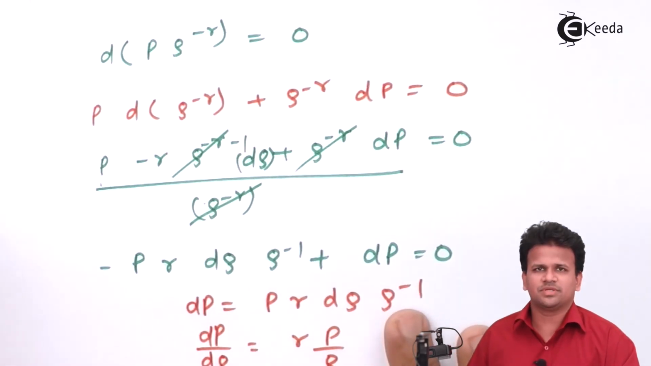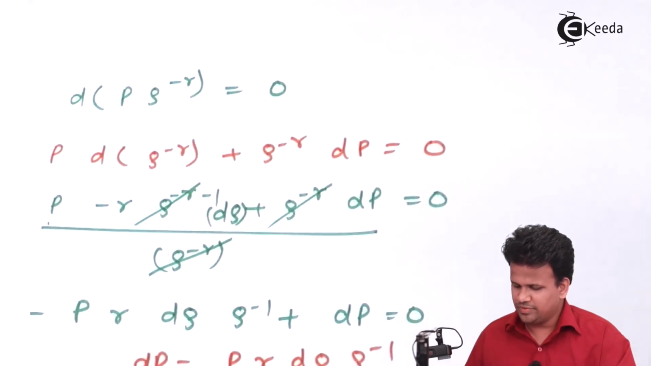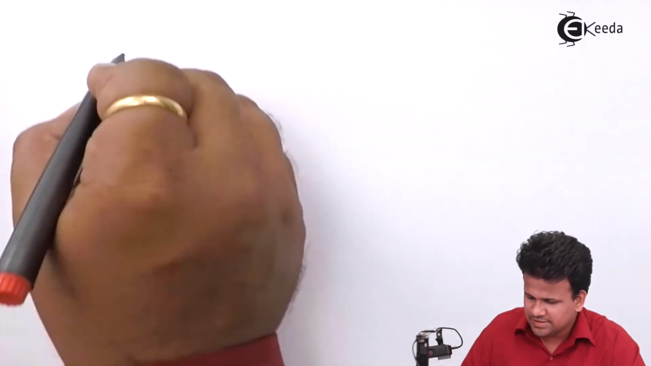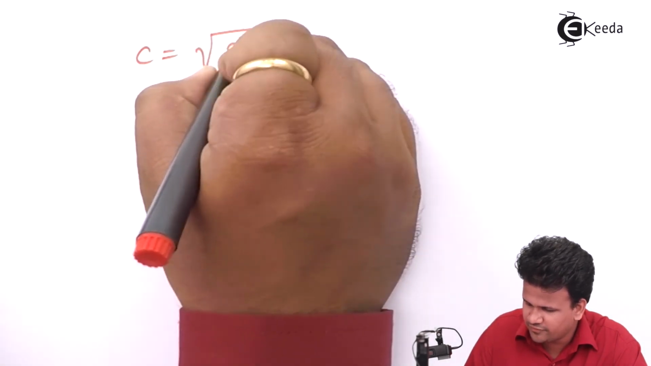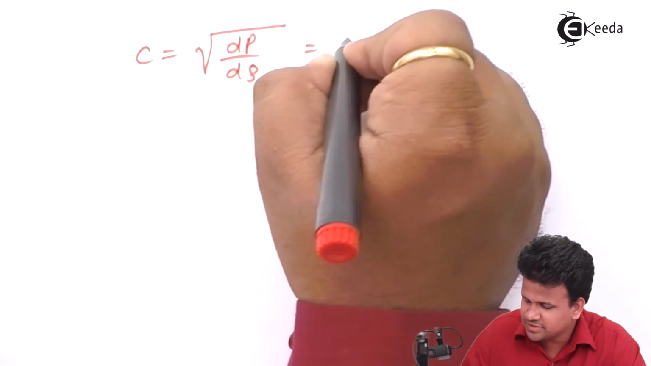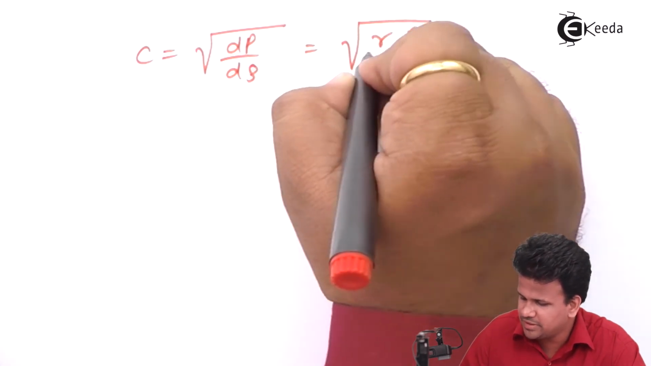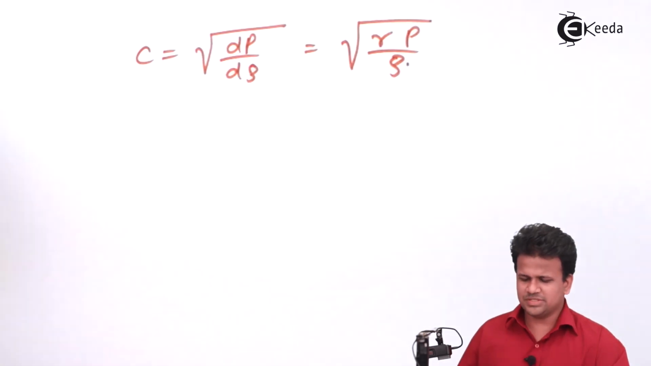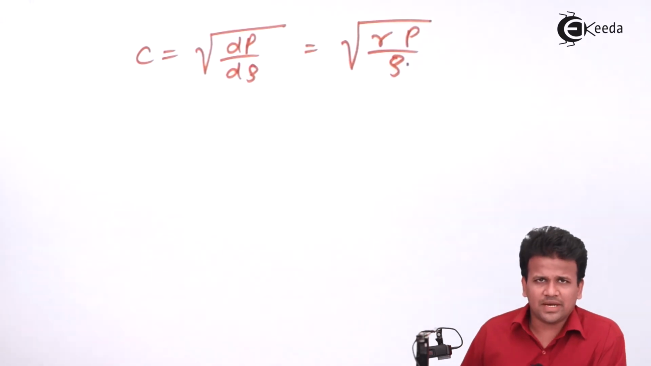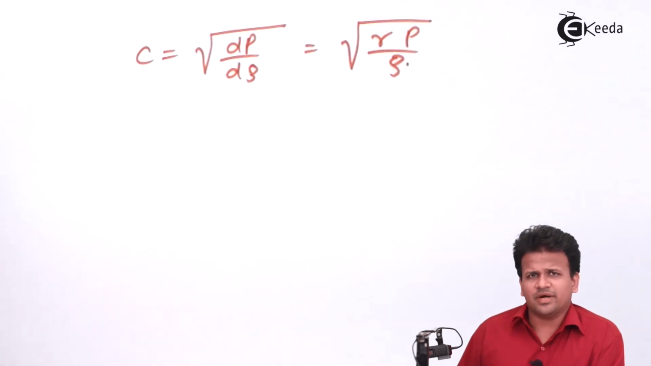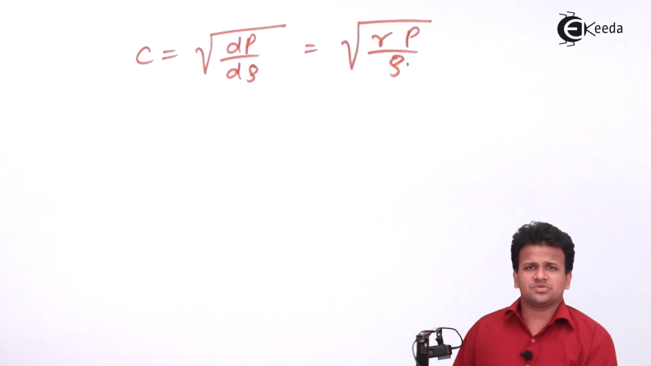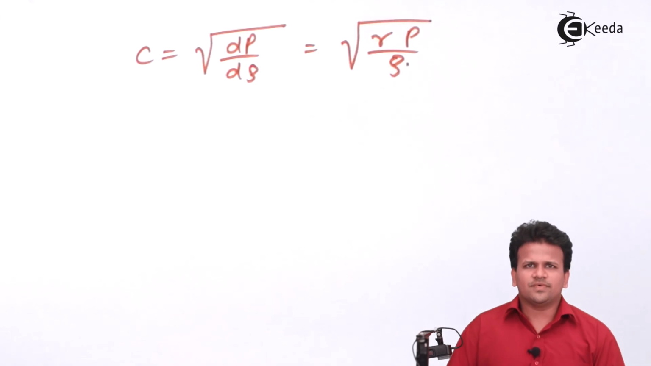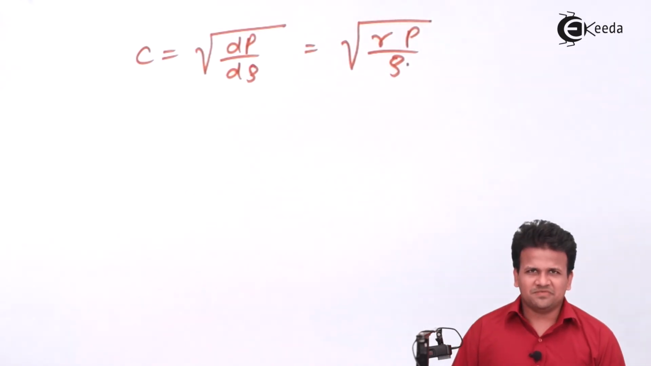So now let us substitute this in the velocity of sound. What do we get over here? C is equal to the square root of dP by d rho, which is equal to the square root of gamma P upon rho, or it is also equal to the square root of gamma RT. So this is the velocity of sound for an adiabatic process, also called the Laplace correction. I hope you have understood the velocity of sound in adiabatic process and in isothermal process, and the deduction of velocity of sound in a compressible fluid flow. Thank you.